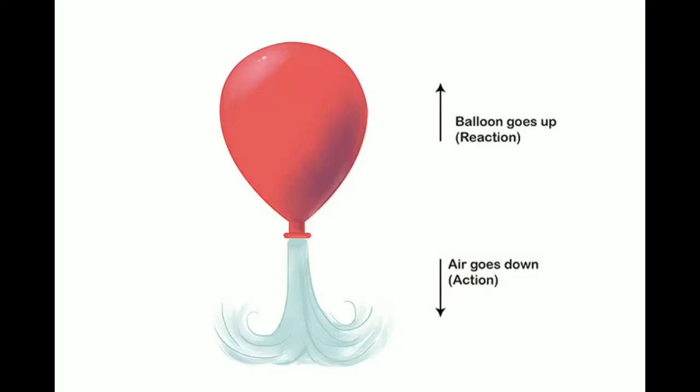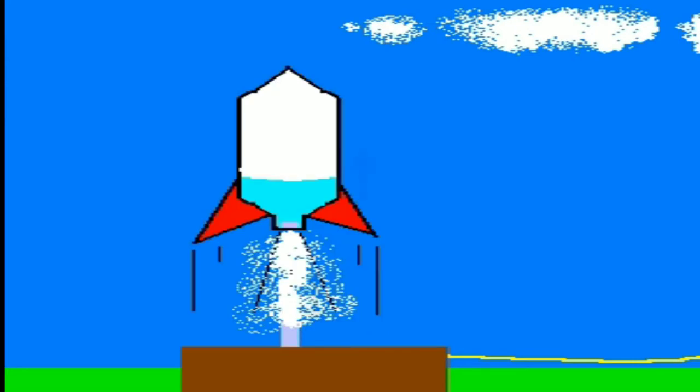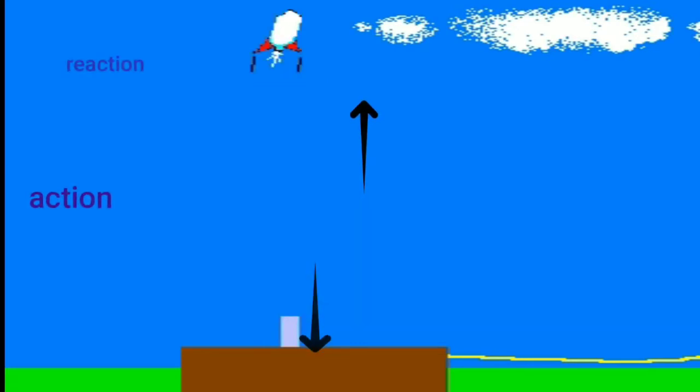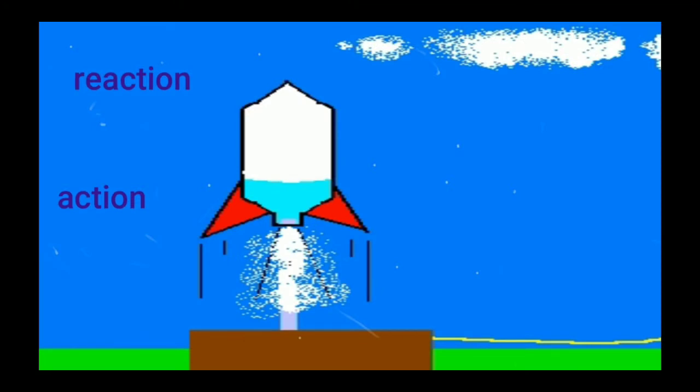Okay. Now this is a picture in which it is shown that when air comes out from a balloon, the balloon moves up as a reaction. So action and reaction take place and the balloon moves up. The same concept is used in rocket propulsion. When a rocket propels, the air comes out from the nozzle with a very huge speed as an action, and as a response the rocket will fly up in the air. Okay. So in rocket propulsion also action and reaction take place.